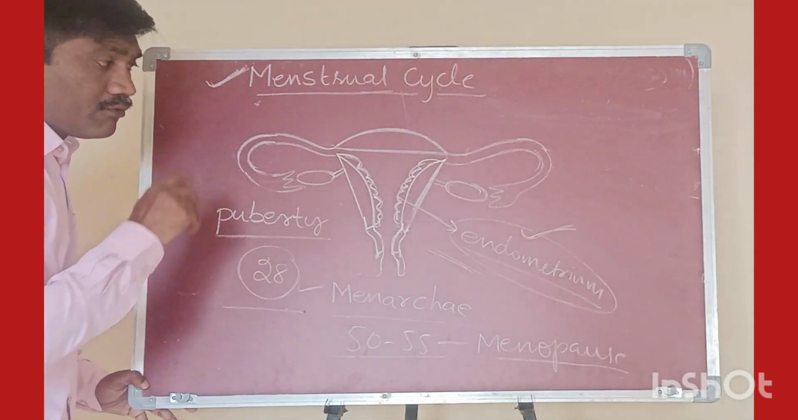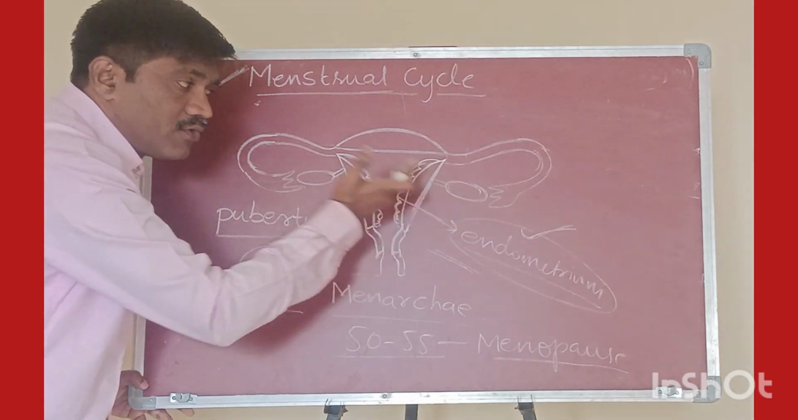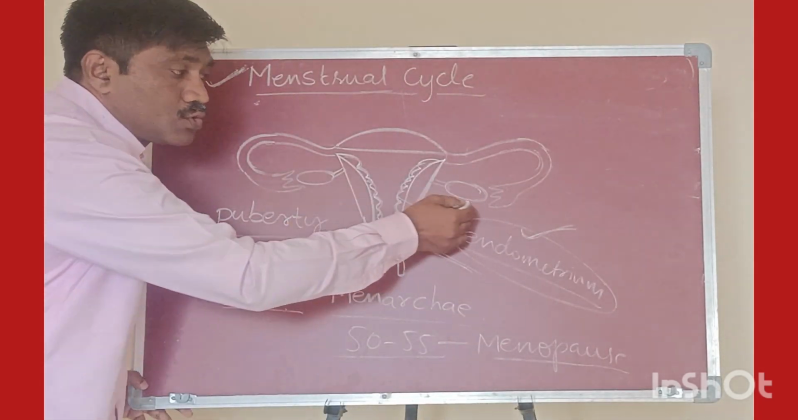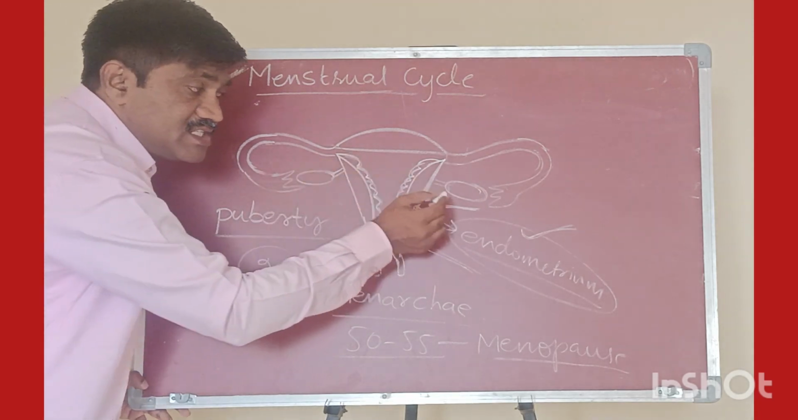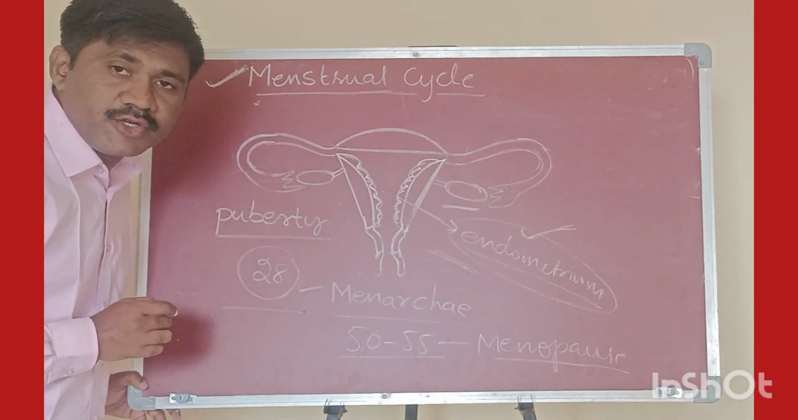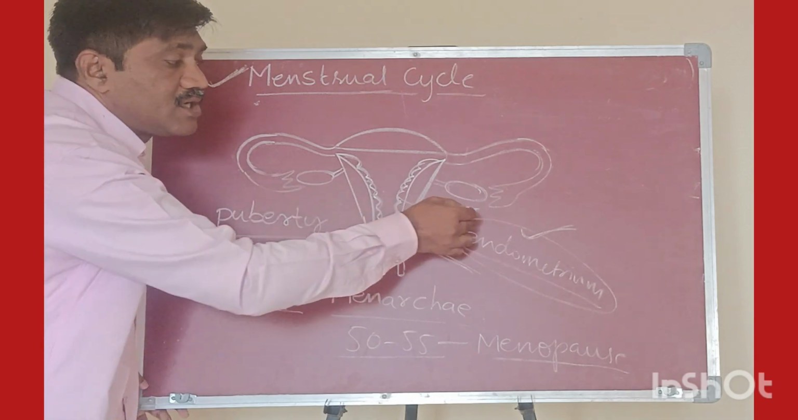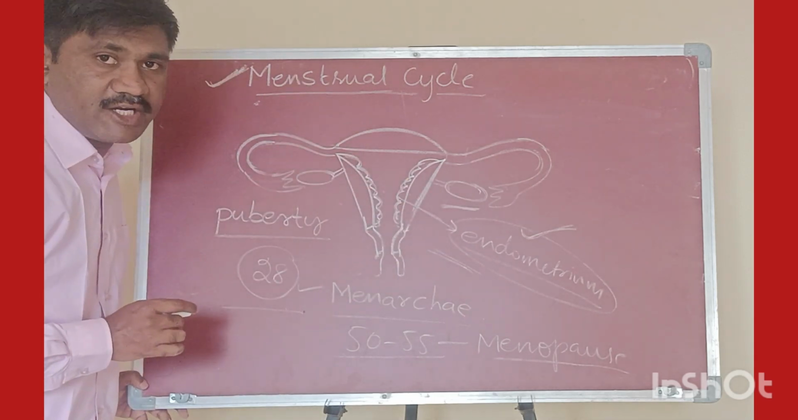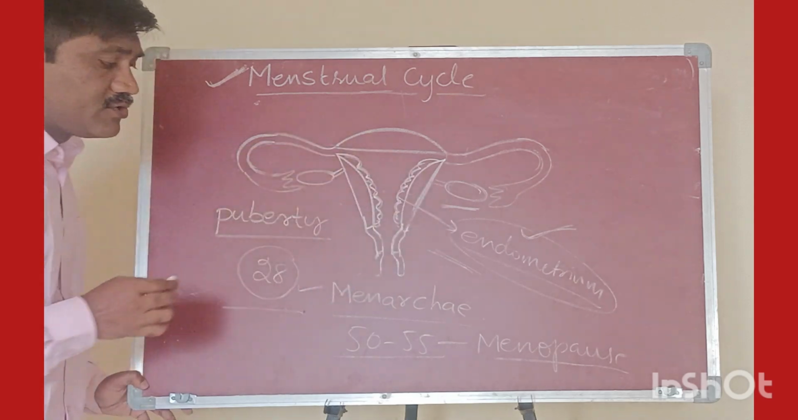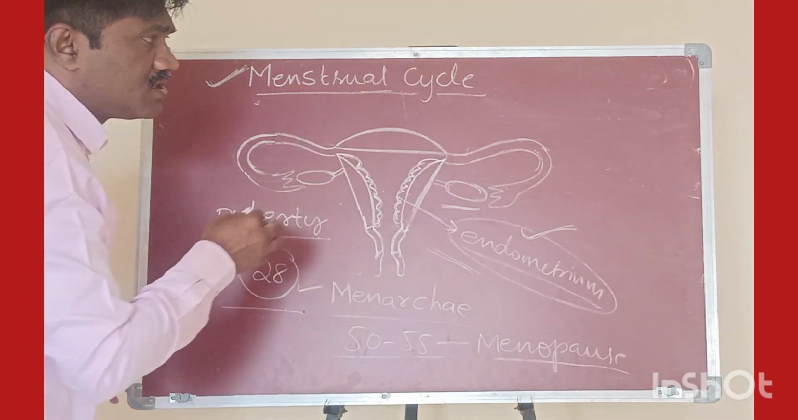Now, what are the changes that take place in the ovary? I said just now that in two places we can observe the changes: one is in the ovary and another one is in the uterus. So what are the changes that take place in the ovary and what are the changes that take place in the uterus? Let's try to understand. First of all, let us understand the changes in the ovary.